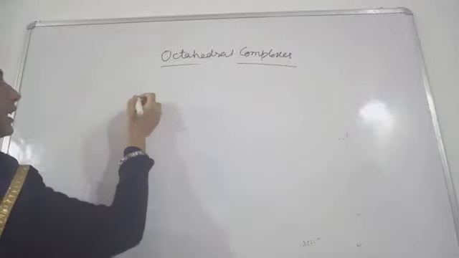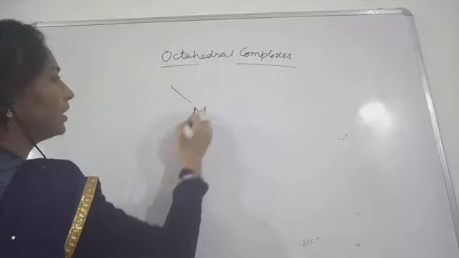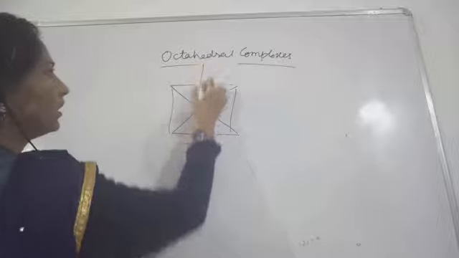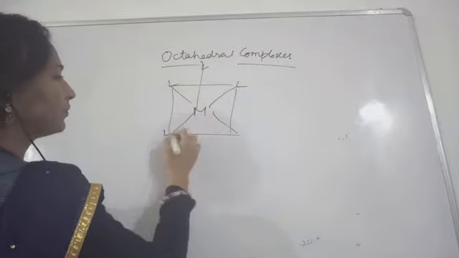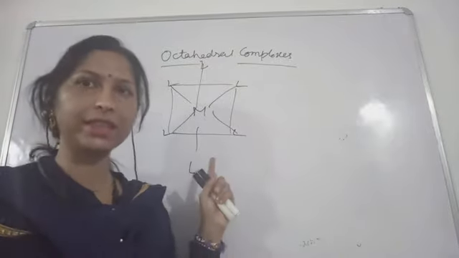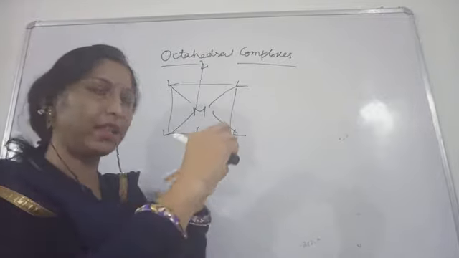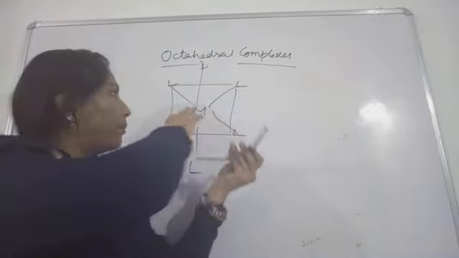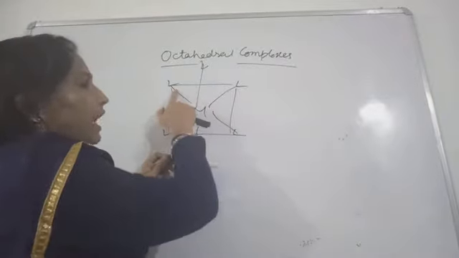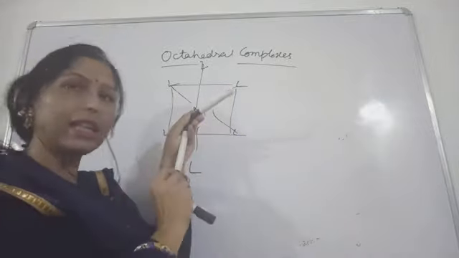First of all, what is the shape of the octahedral complex? The ligands are present here, 6 ligands, so the coordination number will be 6 in this case. How are the 6 ligands arranged? See here, the base will be a square, and on each vertex we have ligands. So on one plane, these four ligands are present.